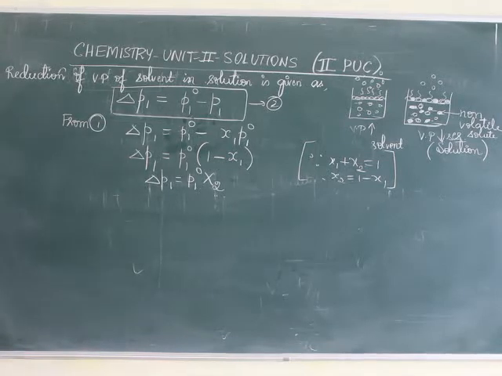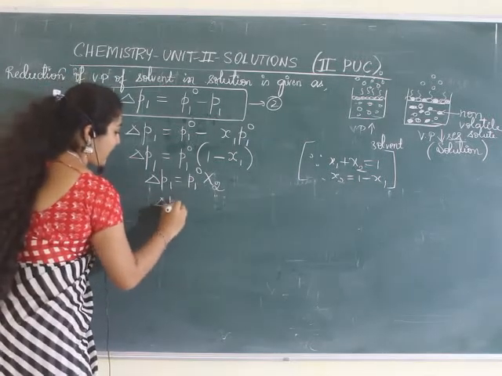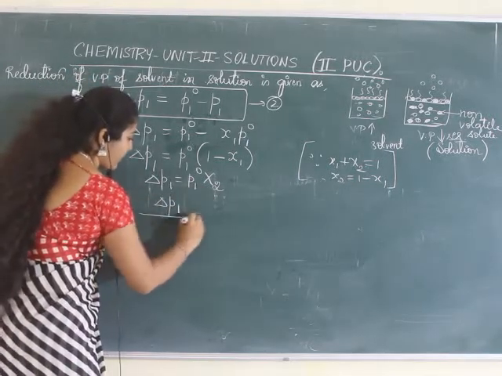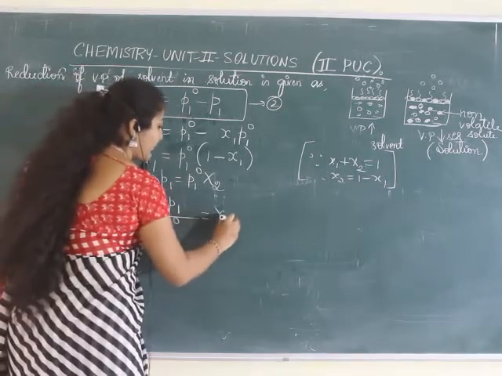Or I can also write this as delta P1, taking P1 naught to the other side: delta P1 by P1 naught is equal to X2, correct?